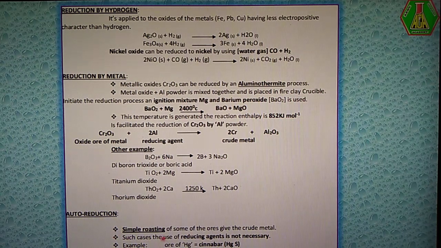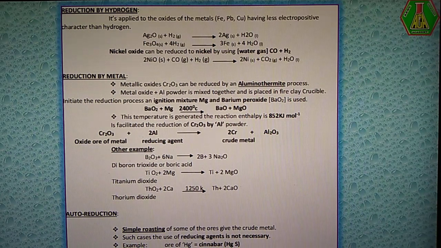Here our example is the ore of mercury. Several ores of mercury are available. One of the chief ores of mercury is cinnabar. Cinnabar is HgS. Okay, so HgS is involved in a simple roasting process to become crude mercury. Here a reducing agent is not necessary.